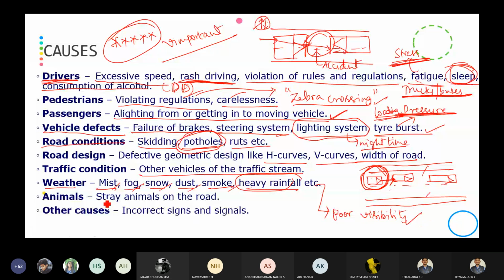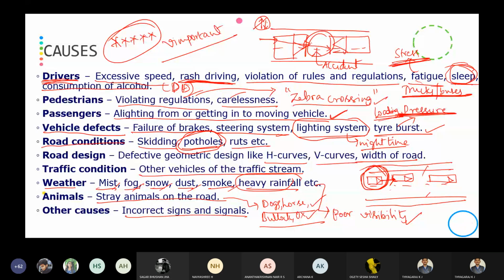Then stray animals on the road. Nowadays in Bangalore, you can observe dogs on the road, then a horse on the road, then a bullock, an ox. These are the animals which will be on the road. Because of these animals also, an accident may be caused. Then other causes like incorrect signs and signals. If you are not installing correct signboards and correct signal timings at the intersection, you can experience that accidents will occur.